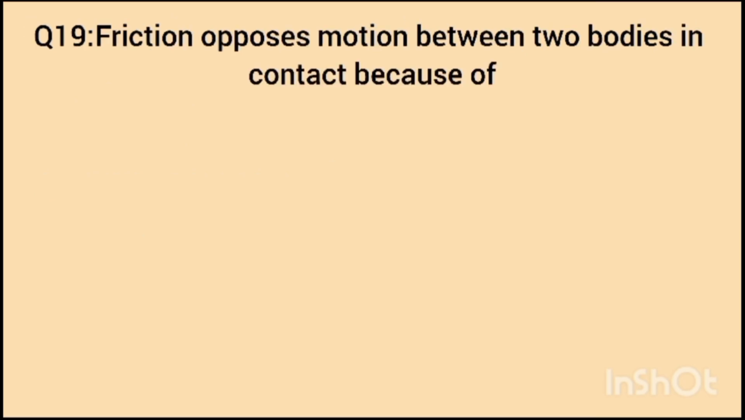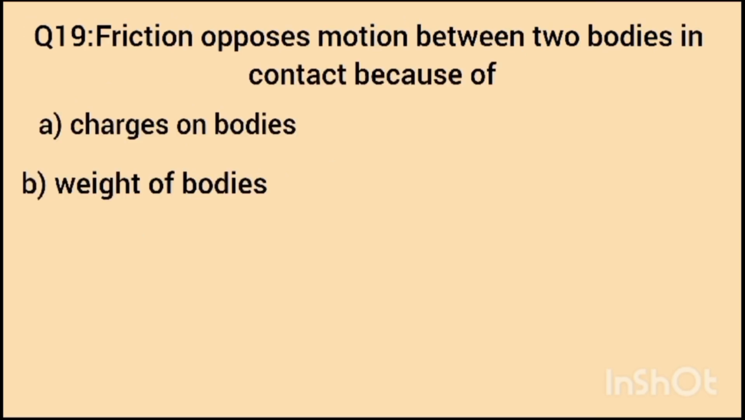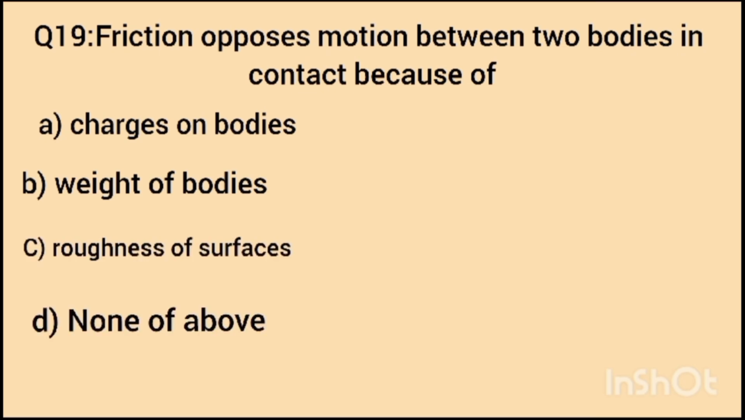Question number 19. Friction opposes motion between two bodies in contact because of: option A, charges on body; option B, weight of bodies; option C, roughness of surface; option D, none of above. The correct answer is option C, roughness of surface.